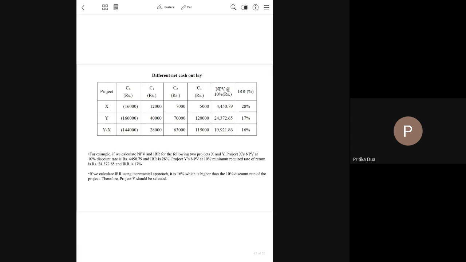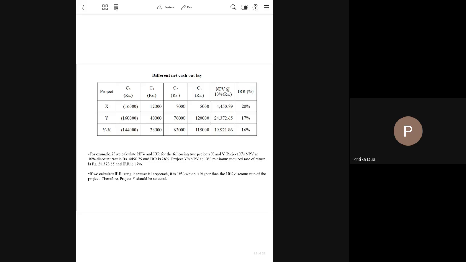So there's an example on your screens. There were two projects, Project X and Project Y, mutually exclusive projects. Only one of the two can be selected by the firm. Now you can see that the cash outflow of project X is only 16,000, whereas for Y it is 10 times, at 1,60,000.